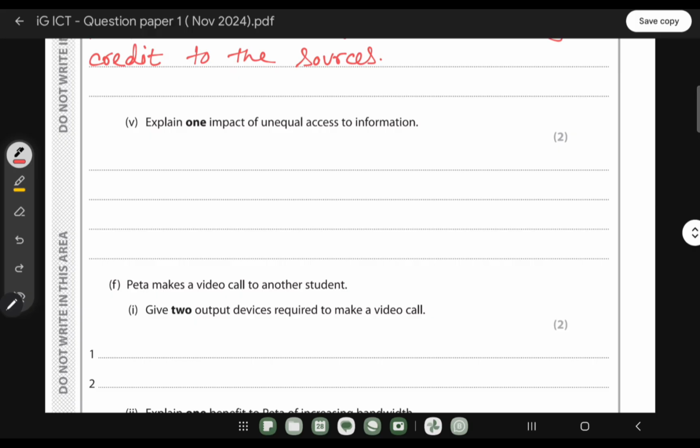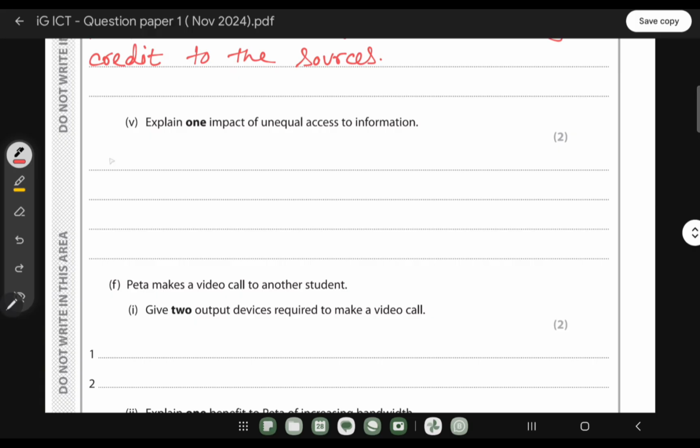Explain one impact of unequal access to information. So what will be the impact of unequal access to information? Some people are able to get the information, whereas other people don't have an internet connection, so they can't get the information or knowledge. It's because they can't access the Wi-Fi. Which means it will reduce their learning opportunities, right? So they will be left behind those who have the internet, who will learn more things and gather more information.